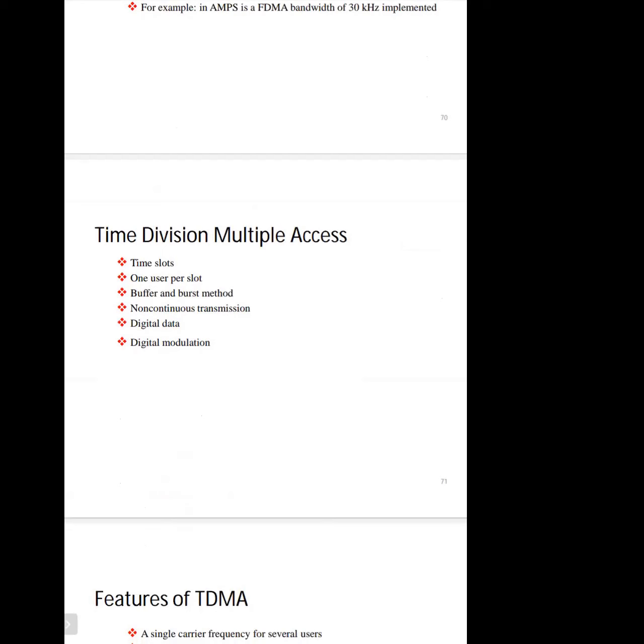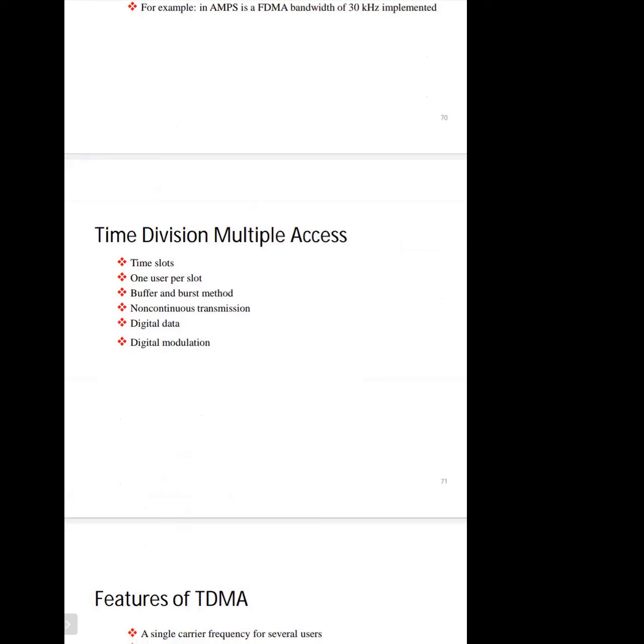Time division multiple access. In time division multiple access, the whole system is divided into a number of time slots, in which every user will be given a particular time slot in which he can transmit or receive a signal.